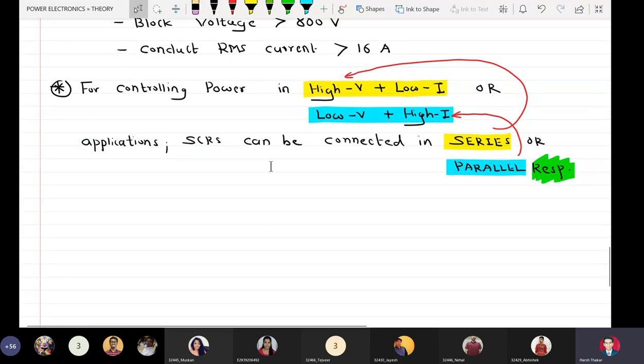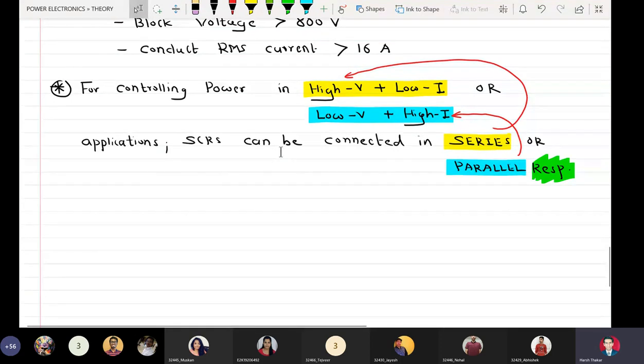So I hope that in the future, if you are able to come to the power electronics lab, at that time I will show you how, in an AC voltage controller kit, when we operate it and connect a DC voltmeter across the load, the voltmeter actually shows a value of 0.050 volt, that is 50 millivolts. Only if the DC voltmeter shows 0 volts would both SCRs be exactly identical, but they never are. There is always a non-zero component in the average value, which shows that there is a slight mismatch.